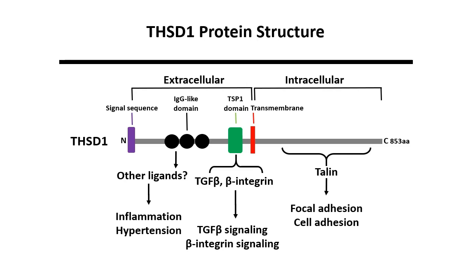The extracellular region contains an IgG-like domain that is followed by a thrombospondin type 1 domain. This thrombospondin domain is thought to bind both TGF-beta and beta integrins. This is consistent with our bioinformatic data that both TGF-beta and integrin signaling is defective upon THSD1 loss.